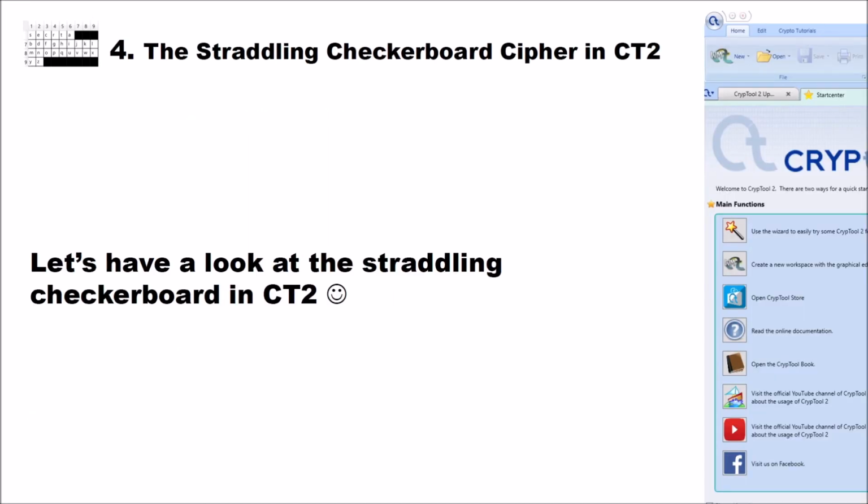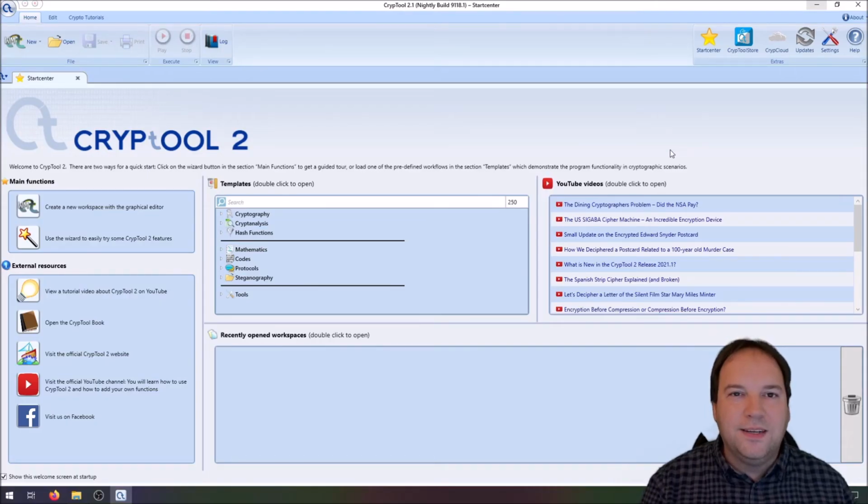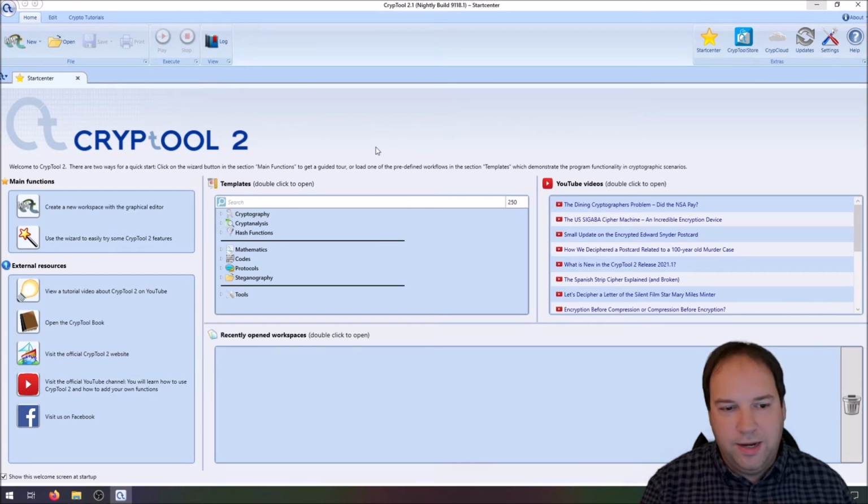And now, finally, let's have a look at the straddling checkerboard in CrypTool 2. We will encrypt and decrypt using the new component. I'm now in CrypTool 2, and I want to show you the straddling checkerboard cipher. And of course, we have a new template in the template section.